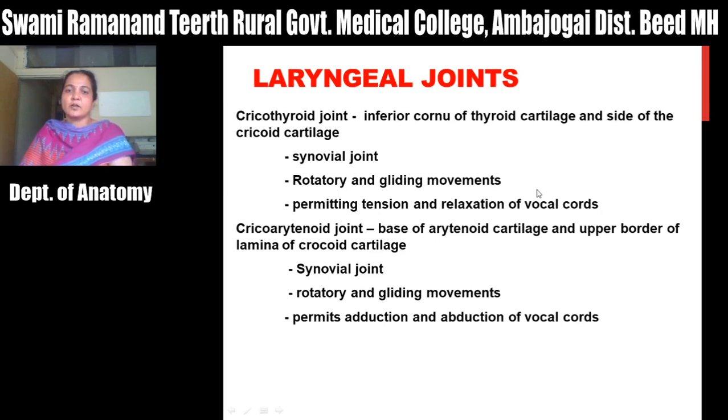We will see in the next lecture how this tension and relaxation of vocal cords occur. Then the next joint is the cricoarytenoid joint, between the base of the arytenoid cartilage and the upper border of the lamina of the cricoid cartilage. It is also a synovial joint. It allows rotatory and gliding movements around the vertical axis, and it permits the abduction and adduction of vocal cords.